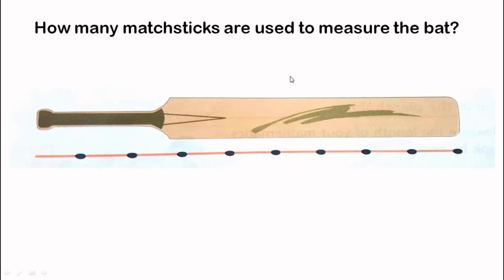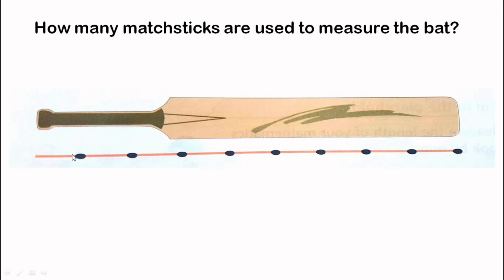The last kind. How many matchsticks are used to measure the bat? Here we have a picture of a bat and just below it we have matchsticks. Now, how many matchsticks? It means we have more than one matchstick to measure the length of this bat. So we'll count the number of matchsticks given here.